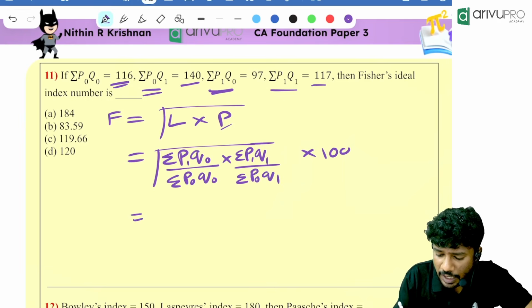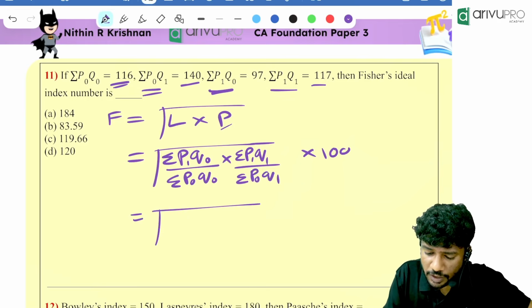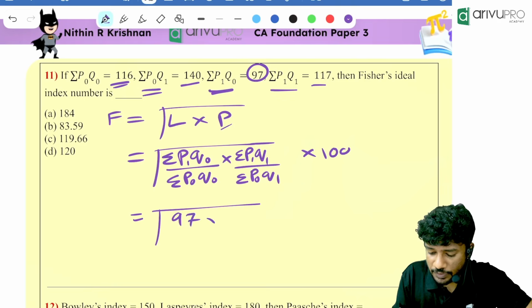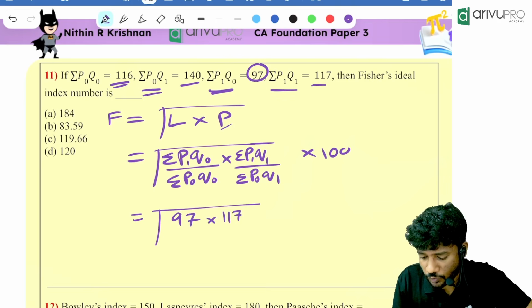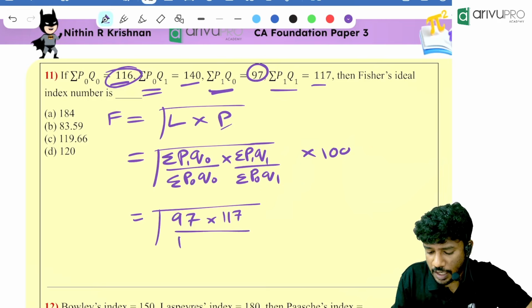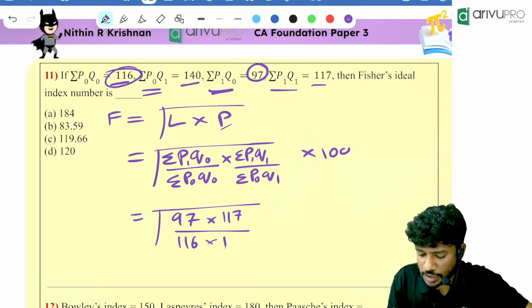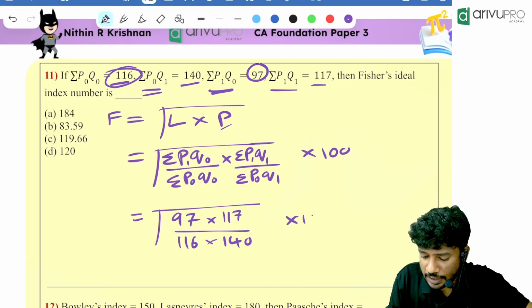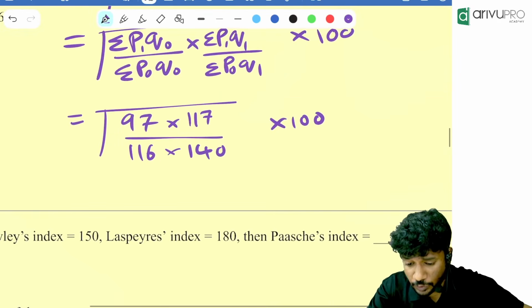Now substitute the values. Root of P1Q0 is how much in the question? 97 into P1Q1, which is 117, divided by P0Q0, which is 116, into P0Q1, which is 140. The entire thing is multiplied with 100. How to do it in the calculator? Do it along with me.